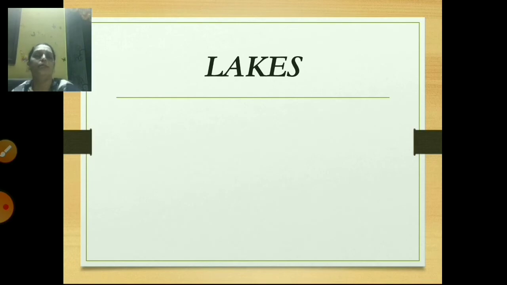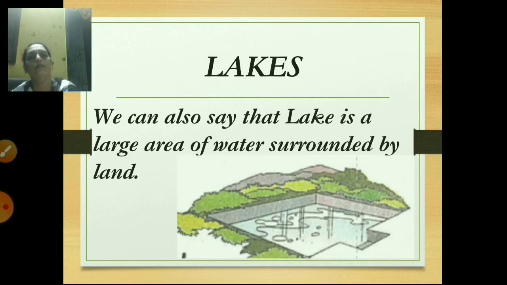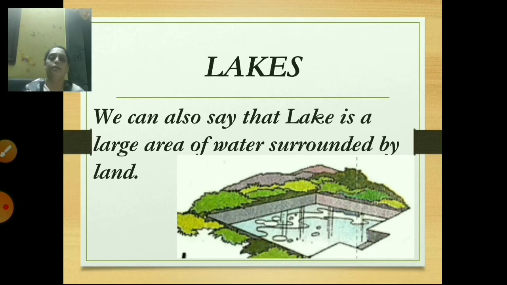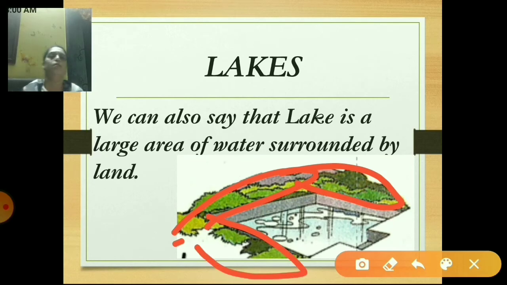Now the next point is, we can also say that a lake is a large area of water surrounded by land. See. Yes, this is a picture of a lake. You can see. What is this? Area of water surrounded by land.